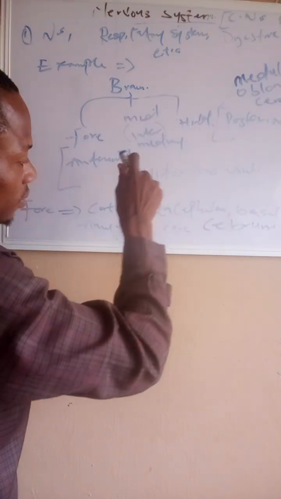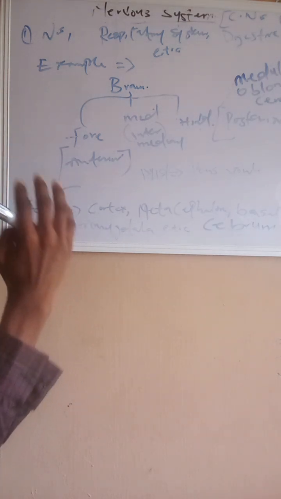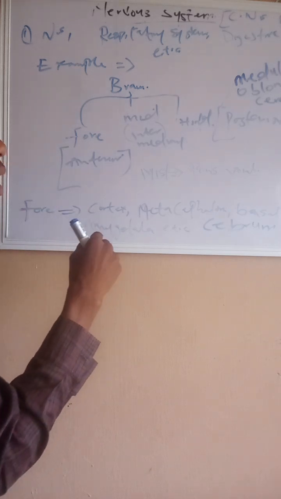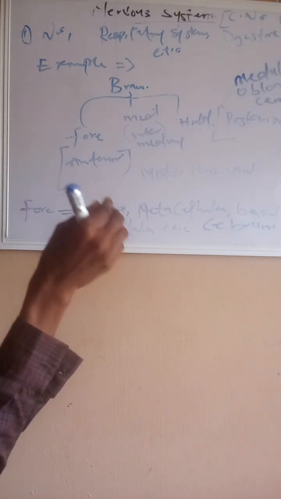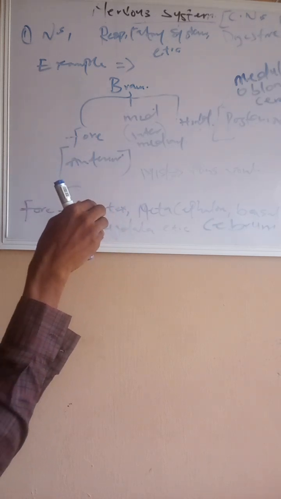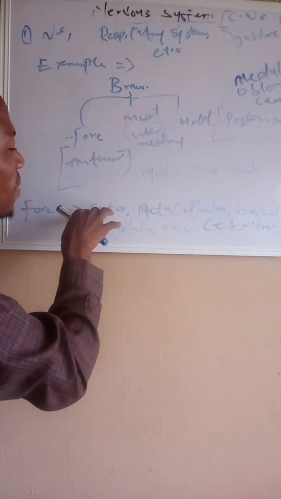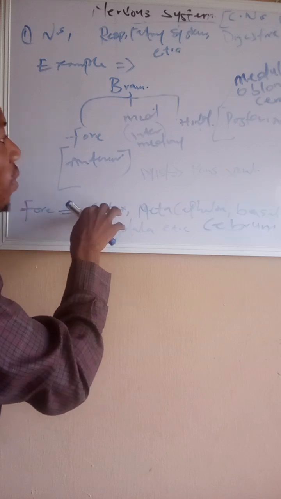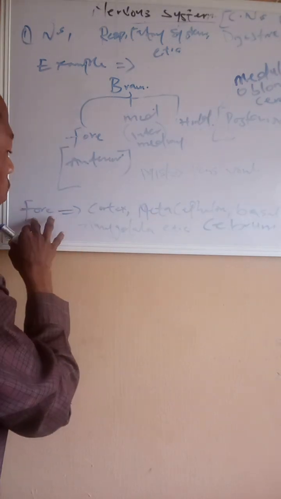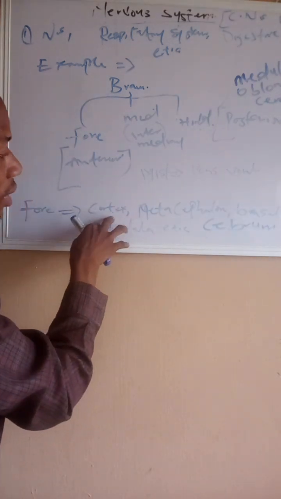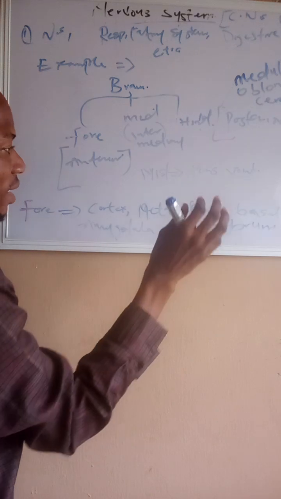What do I mean by this? Generally, we have higher animals and lower animals, right? The higher animals are the lions, the elephants, but the human being is basically a man, and the major thing that differentiates us from the other animals is the cerebral cortex. So we say the forebrain has the cerebral cortex, metacephalon, basal ganglia, amygdala, and the likes.